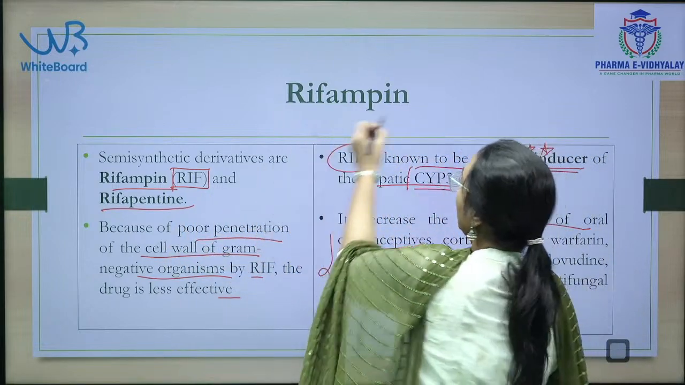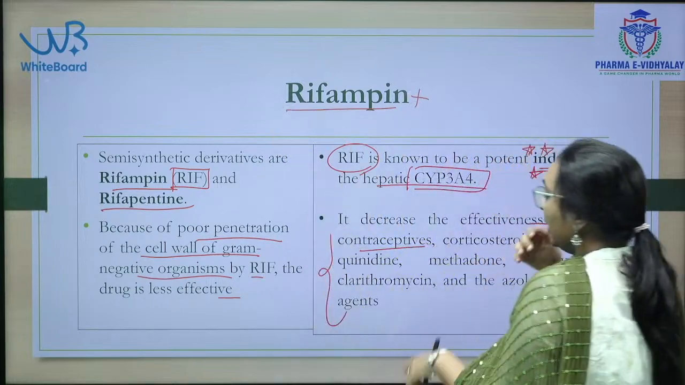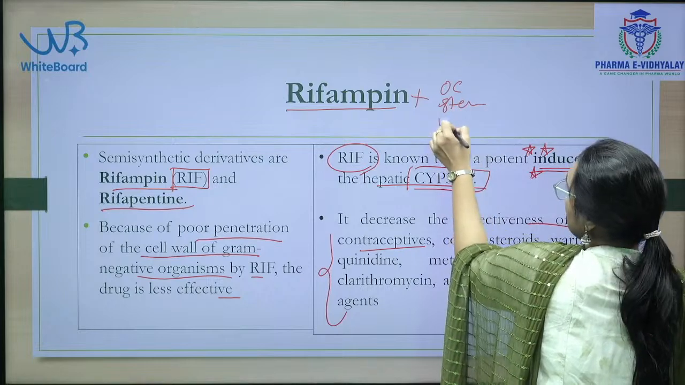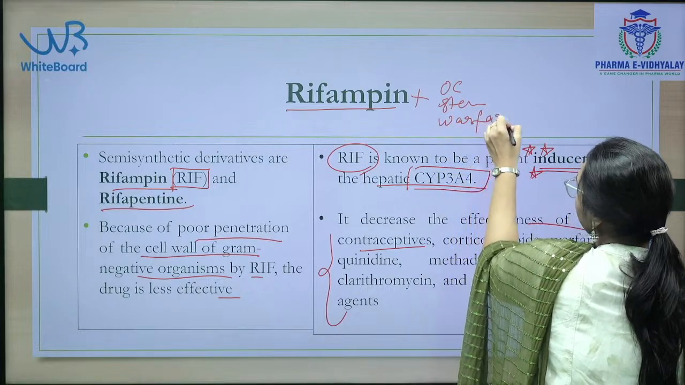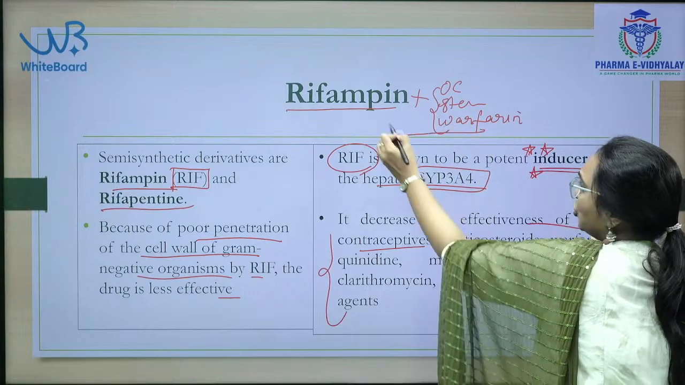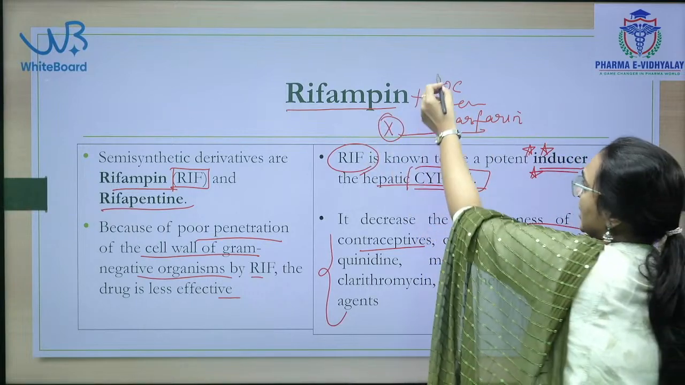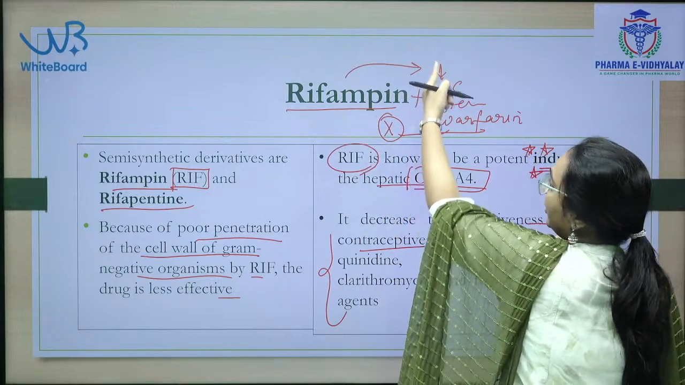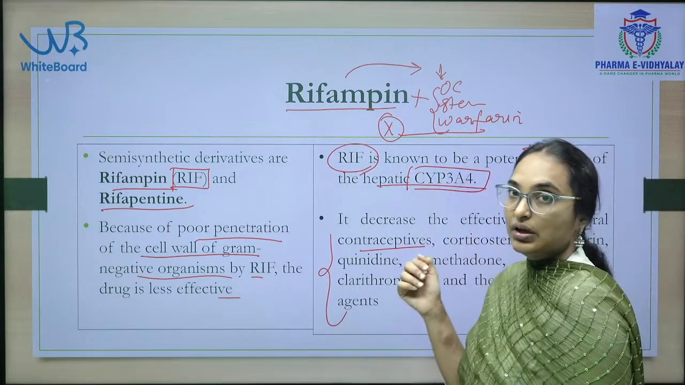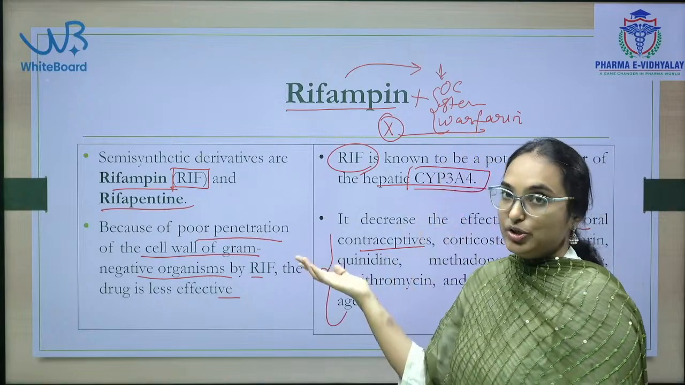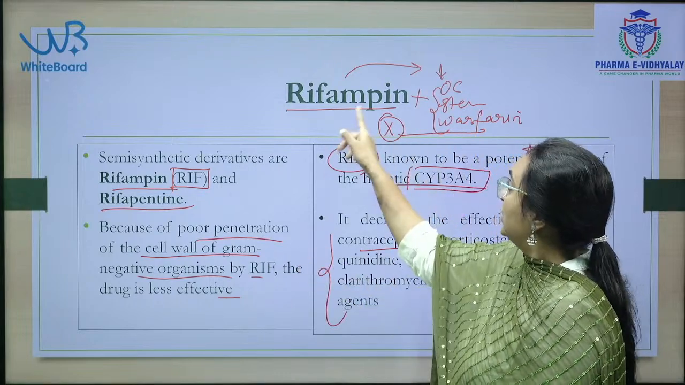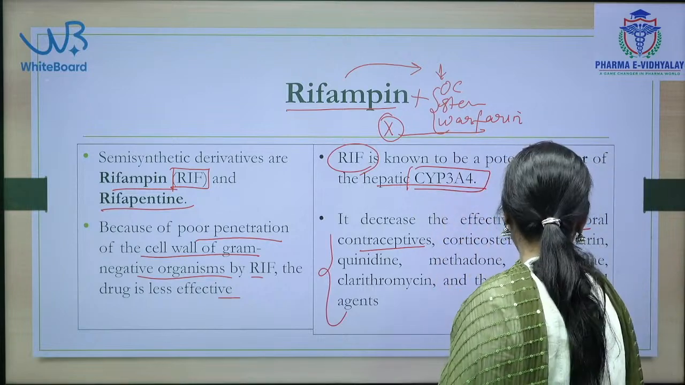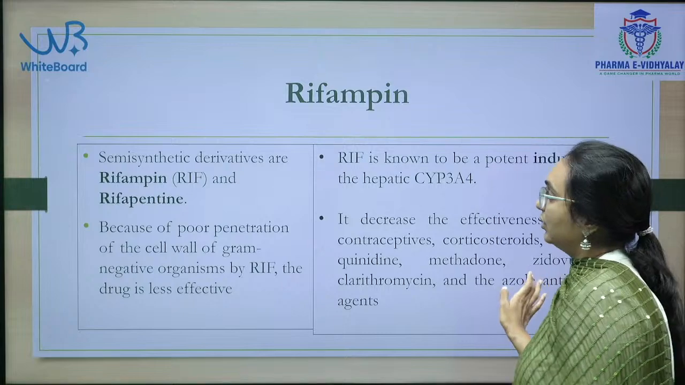So rifampin plus either oral contraceptives, corticosteroids or warfarin, any of these combinations should not be taken. Why? Because their levels will be decreased by rifampin, and their activity will not be shown much. Why? Because rifampin is an inducer of the CYP3A4 enzyme. A very, very important point to be noted here.